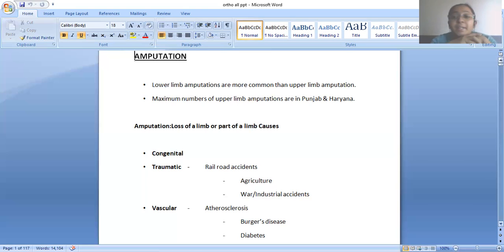Then gait training, the most important part of the prosthetic phase, because it's an artificial limb or artificial part of the body. If it is a lower limb, then gait training, and if it is an upper limb, then using that prosthetic part in your activities of daily life. So training for that. So these two important trainings are there for the physiotherapist in the post-prosthetic phase. For that, the physiotherapist should prepare the patient from the pre-phase itself,